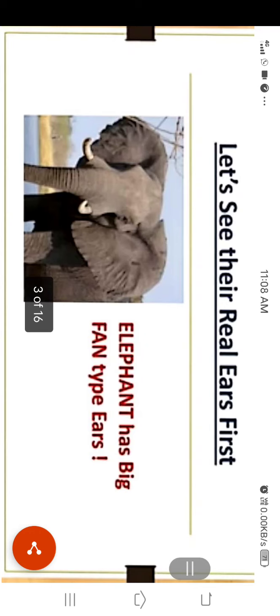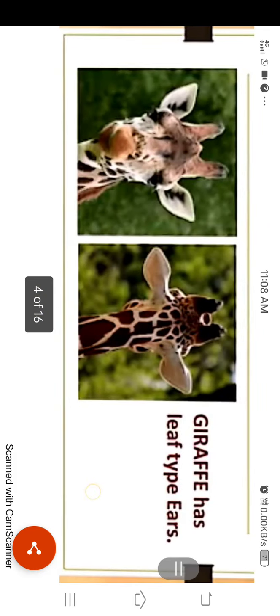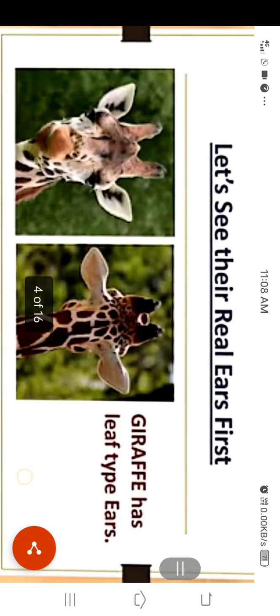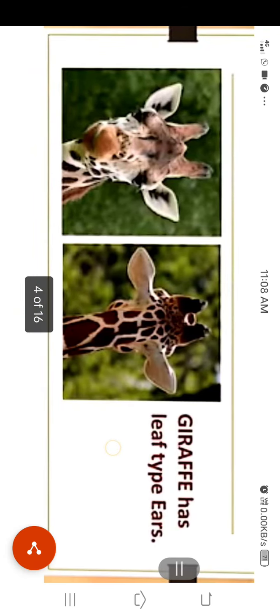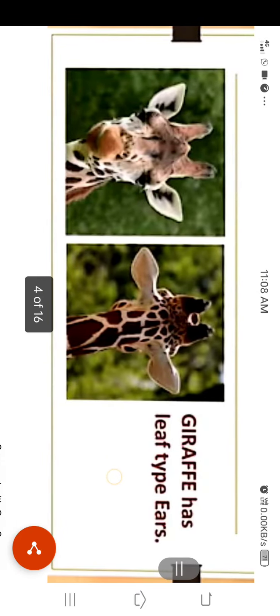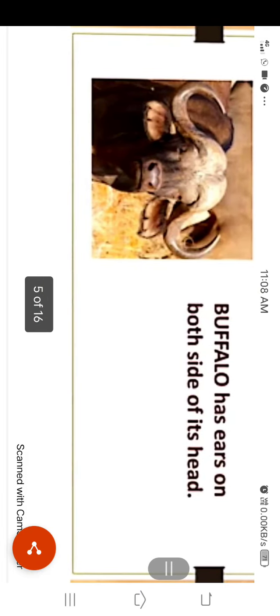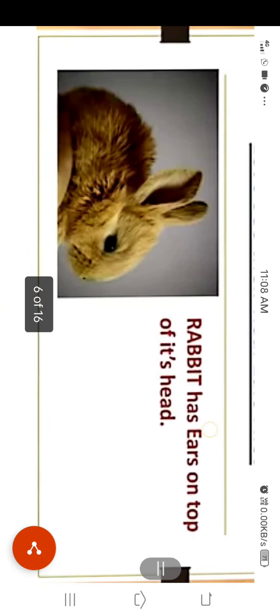Let's see their real ears. The elephant has big fan type ears. You are watching, this is the ear of the elephant. The giraffe has leaf type ears. The buffalo has its ears on both sides of its head.